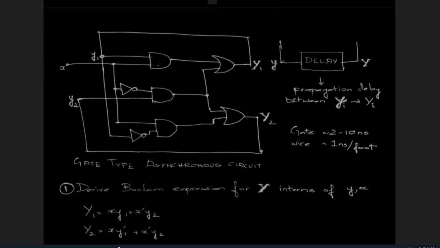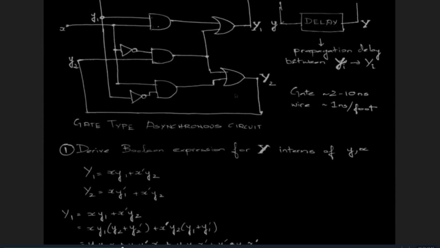The first step in analysis is to identify the feedback paths, and then I derive the Boolean expression for the excitation variables in terms of the input and the current state. So Y1 will be x and y1 or x bar and y2.